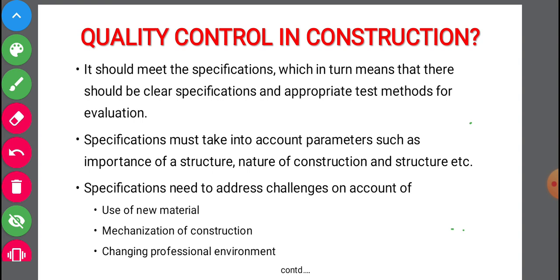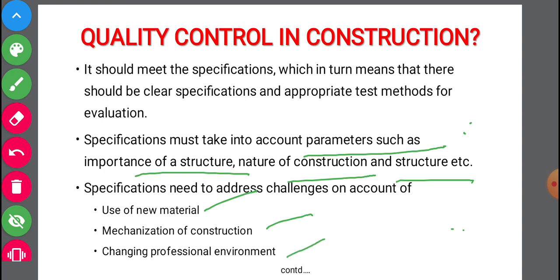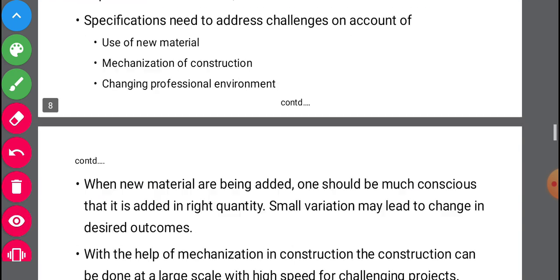Specification must take into account parameters such as importance of a structure, nature of construction, and structure, etc. So when we are making the guidelines or the specifications for the quality check, the person who is doing this should know the importance of a structure, nature of construction, and the structure. So keeping these things in mind, we have to make the specification for that particular structure. Next, specification needs to address challenges on account of use of new material, mechanization of construction, and changing professional environment. We will see these three things in our coming slides.